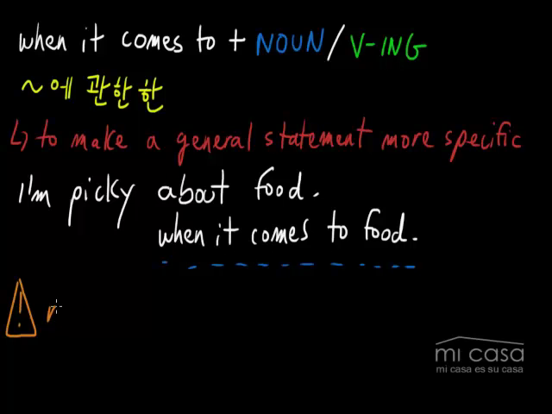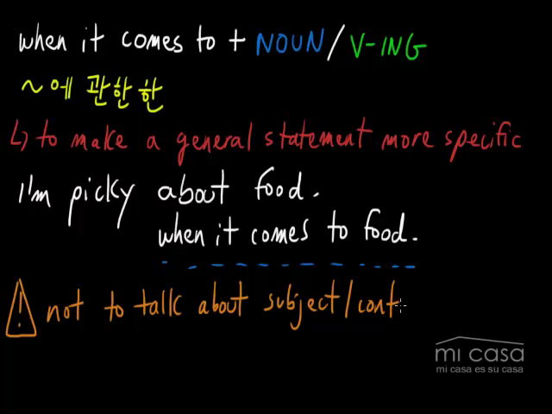"About" is often used to talk about the subject or the content of something.